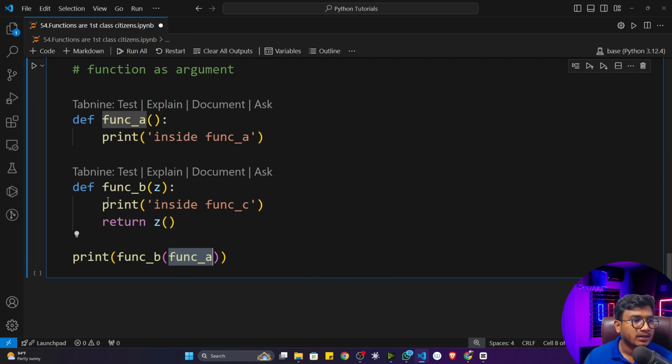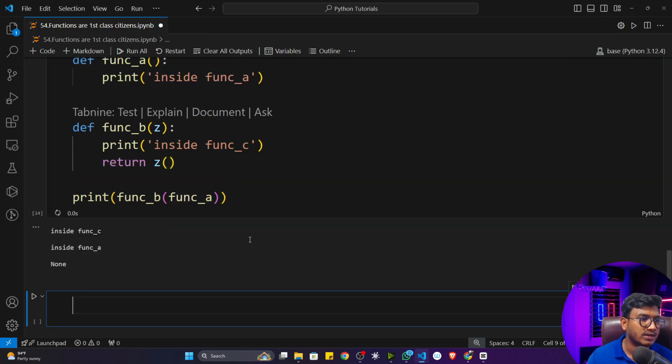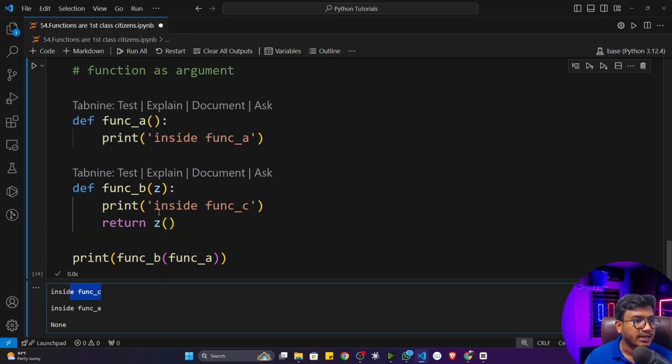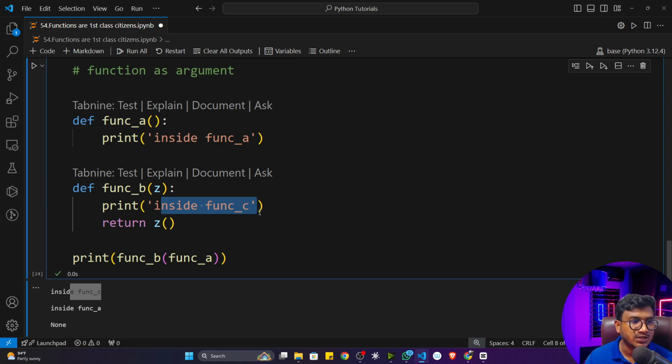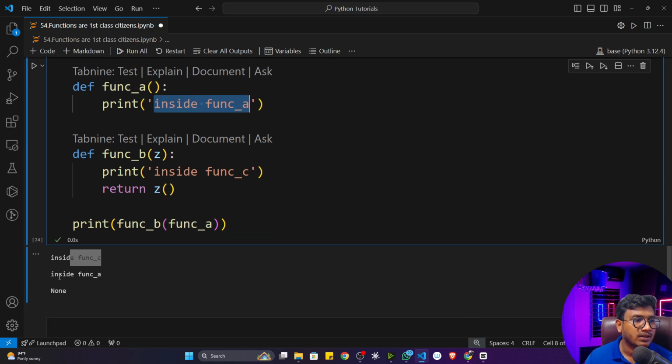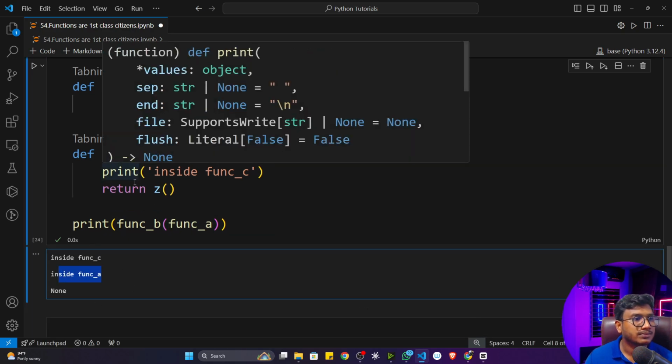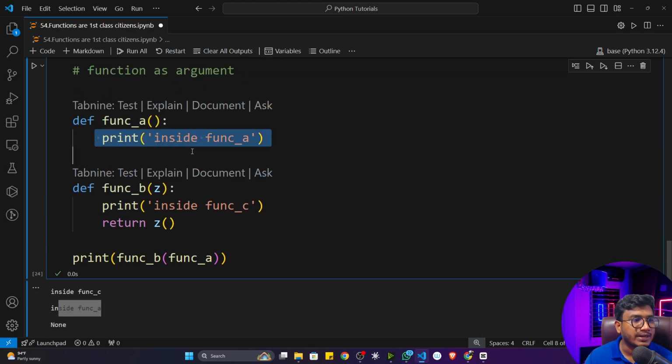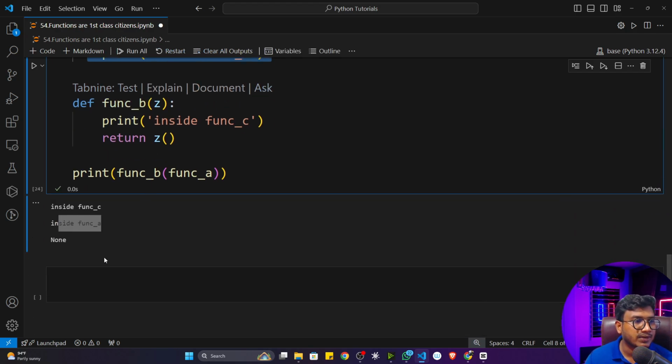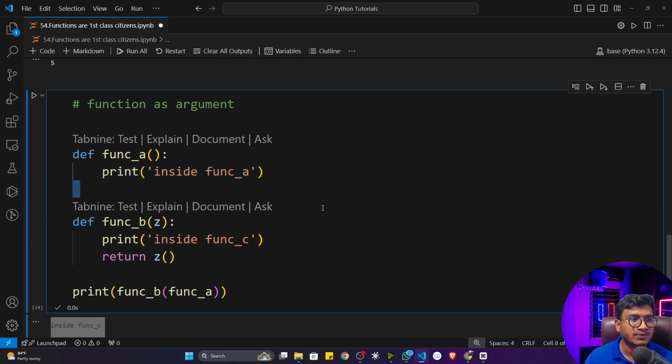That means what is happening? I'm executing this particular b function. First of all, let me execute, see what will happen. First of all, it will print inside function c. Then it is returning function z. And inside function z, what you are passing? Function a. That means function a will get called, so it will print inside function a. And it is not returning anything, that's why it will return None. I hope this is clear. So that's how you can also use a function as an argument.